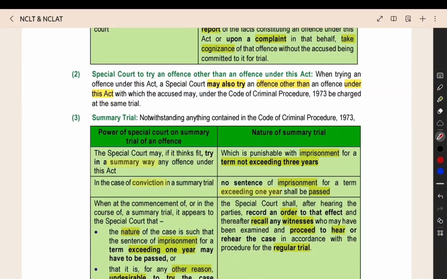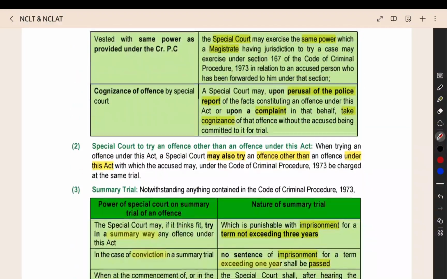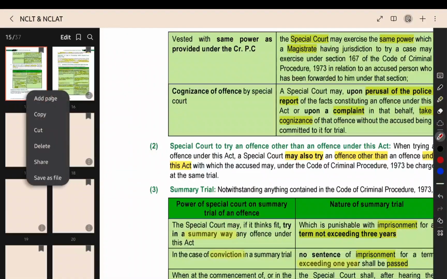Then, if a person has two or more offences, one offence under the Companies Act and other offences under another act, then the special court can conduct the trial for all the offences together, and may also try an offence other than under this act together. Then, summary trial: we have two types of trial. Here we can add one page.